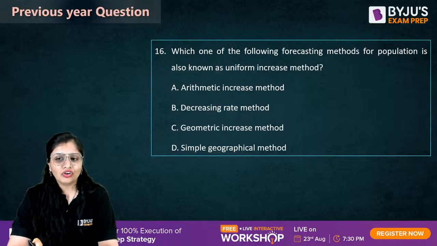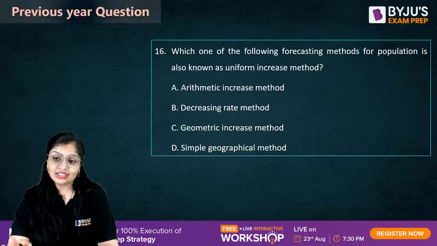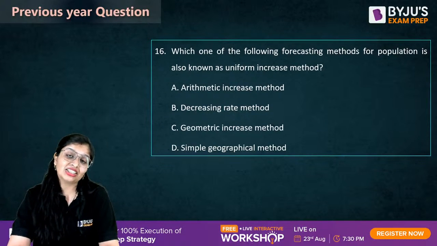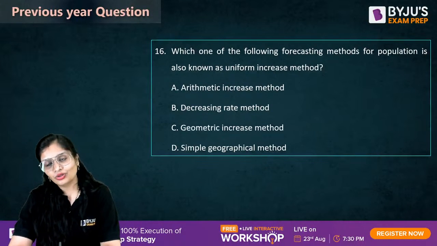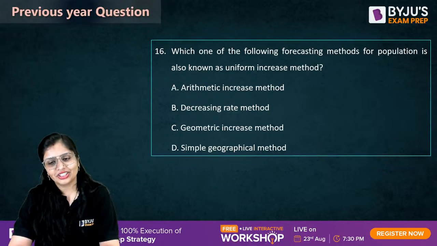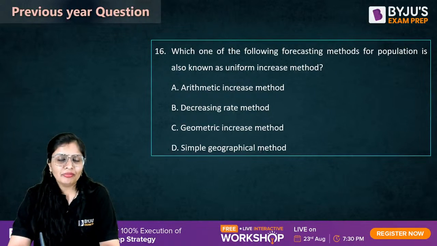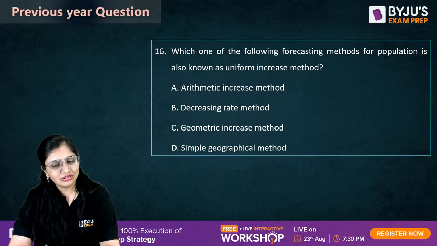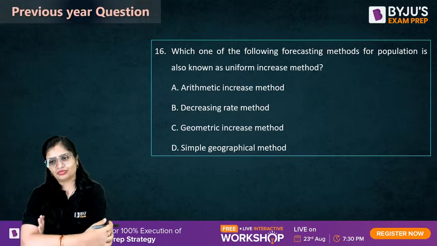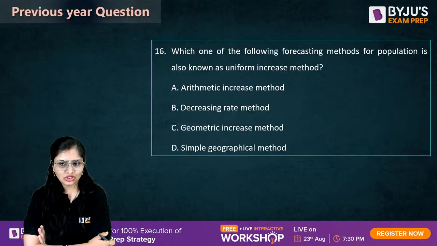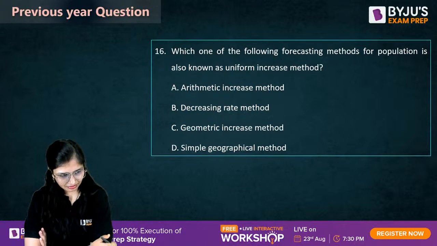Which one of the following forecasting methods? Now this water demand, you don't study much for your GATE, but this has been asked for your ESE. So don't think any topic is negligible, you never know where it may be used. Now check it out. Uniform increase method. I have told you to remember the synonyms because they can ask you the synonyms. So guys, come on. Which of the following forecasting methods is known as uniform increase method?